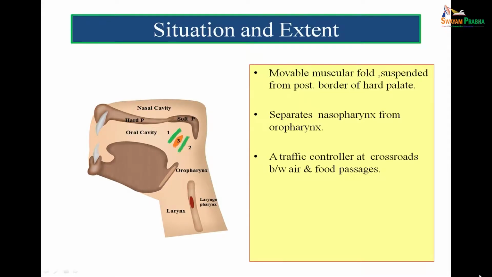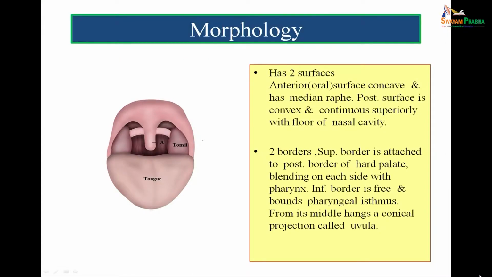We can see in the figure the hard palate in front, and at the posterior border of the hard palate the soft palate is there. The curve is like my hand, and in this curve of the soft palate you can see a part is going backwards and a part is going downwards. So we will come to this morphological profile of the soft palate.